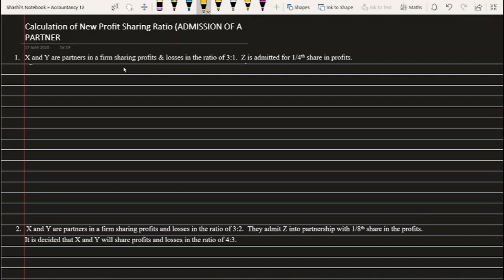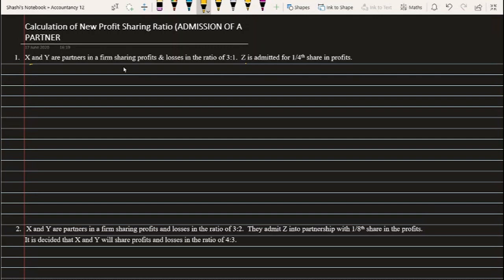Okay, now we'll start with the practical problem, the calculation of new profit sharing ratio under admission of a partner. I have taken a few different cases, which will make you understand the different cases in which we have to calculate this new profit sharing ratio. Let's begin. X and Y are partners in a firm sharing profits and losses in the ratio of 3:2. This was the ratio of X and Y, the old partners, and new partner Z is admitted for 1/4 share.